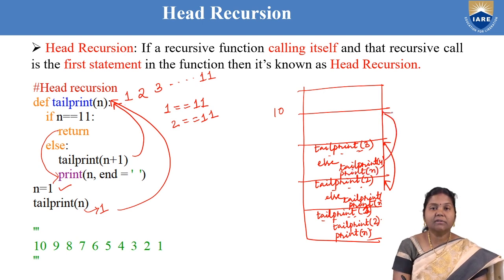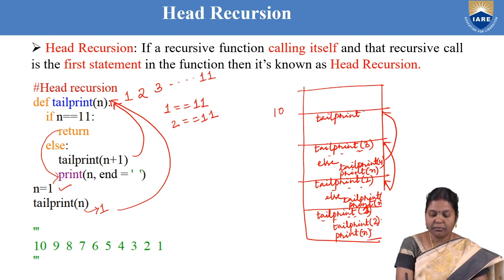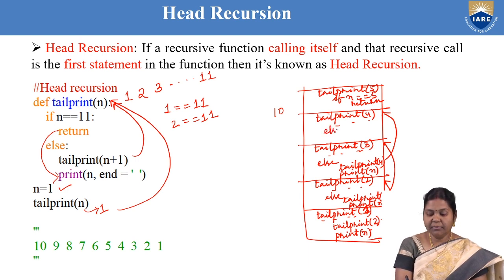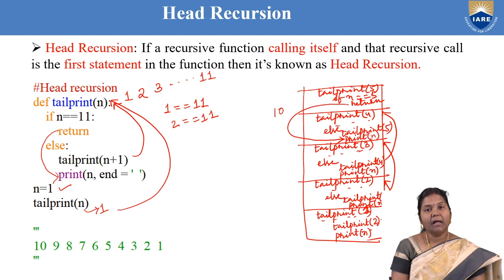The order in which it is called, in the reverse order it is evaluated. So like that we can write tail print of 4, then tail print of 5. Suppose our base condition is 5, for example. When n reaches 5, the statement is returned. Where will it return? It will return to the next statement from where the function call was made. So it will always return to the print statement which is there. The control returns here to the print statement and it will print the previous value. So here the value of n is 4.